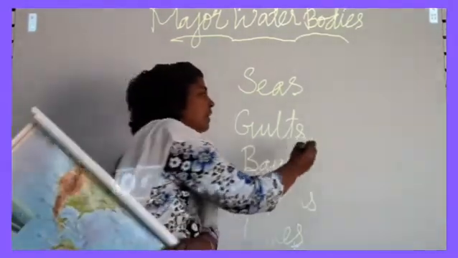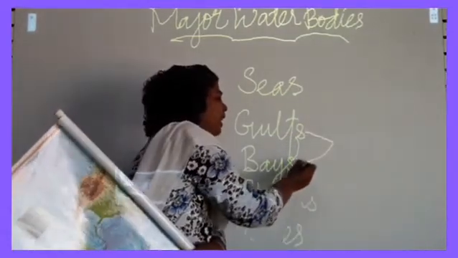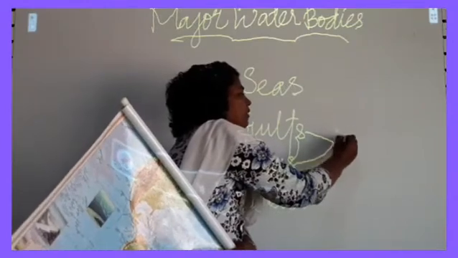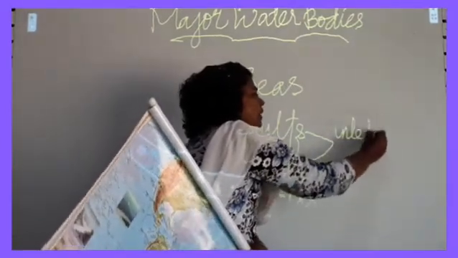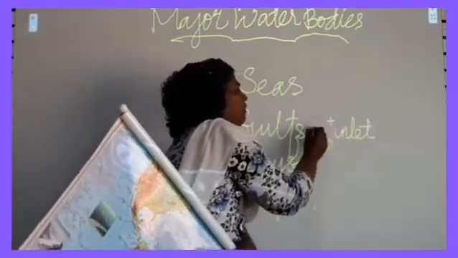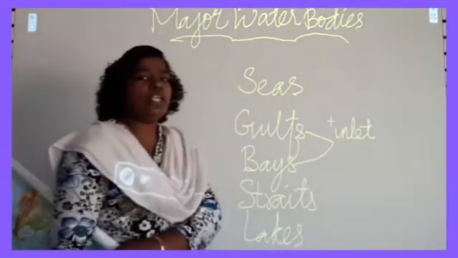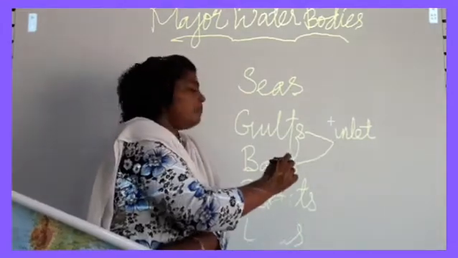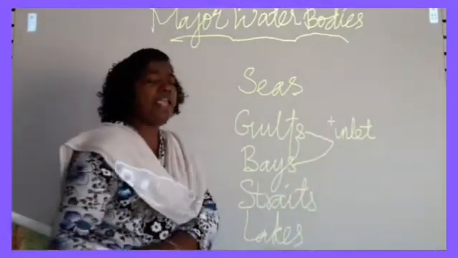And there is little difference between a Gulf and a Bay. We say it is an inlet, an inlet of a sea. A Gulf is an inlet of a sea which has large areal proportion. And what is a bay?